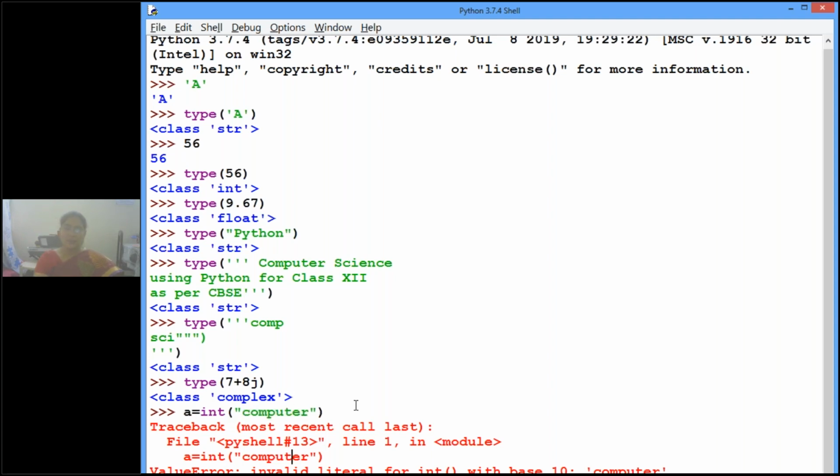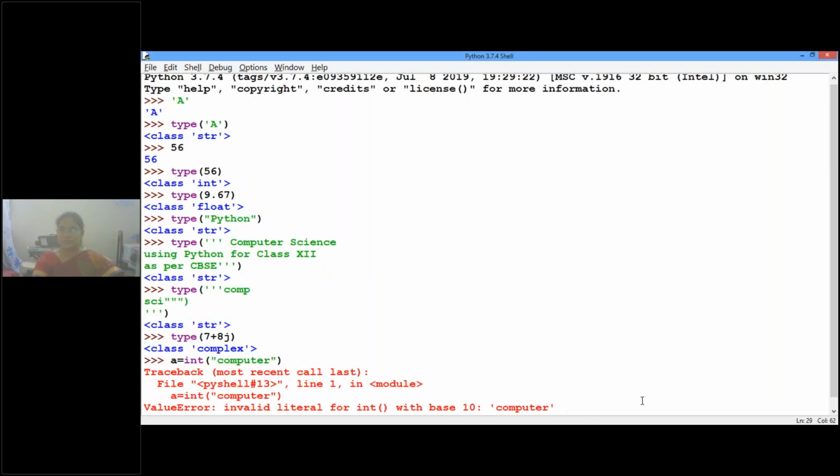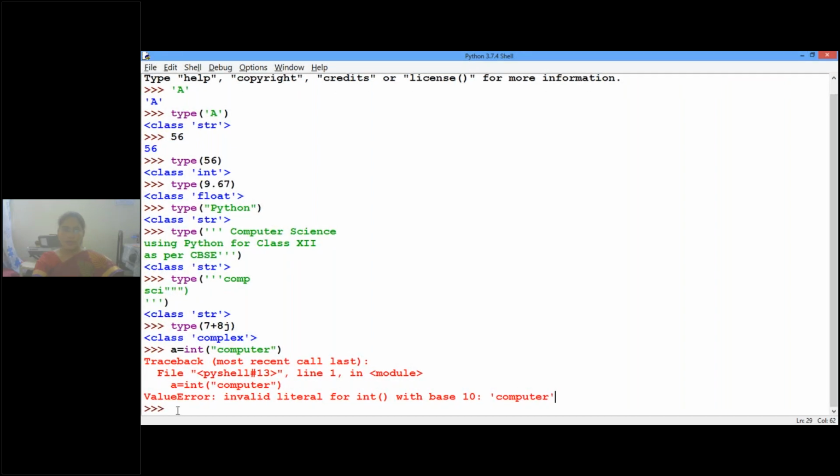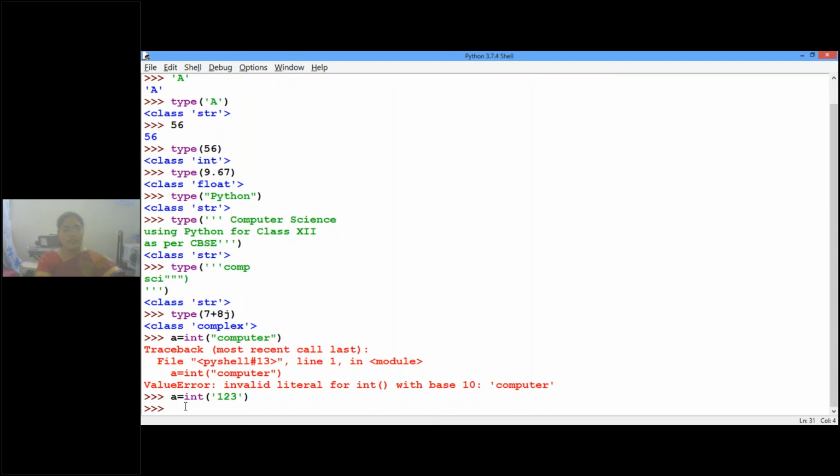Say for example, one more example I'll show you. Suppose A equal to int of '123'. Though 123 is enclosed within inverted commas, so it is not 123 but a string. Now if you see, did we get any error? No. Why?